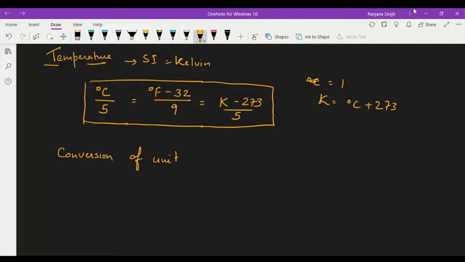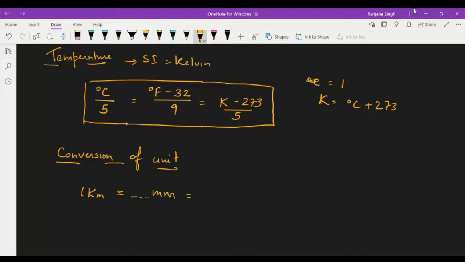For example, if you want to convert 1 kilometer into millimeter, you can easily convert it by factors. That is the unit factor method.